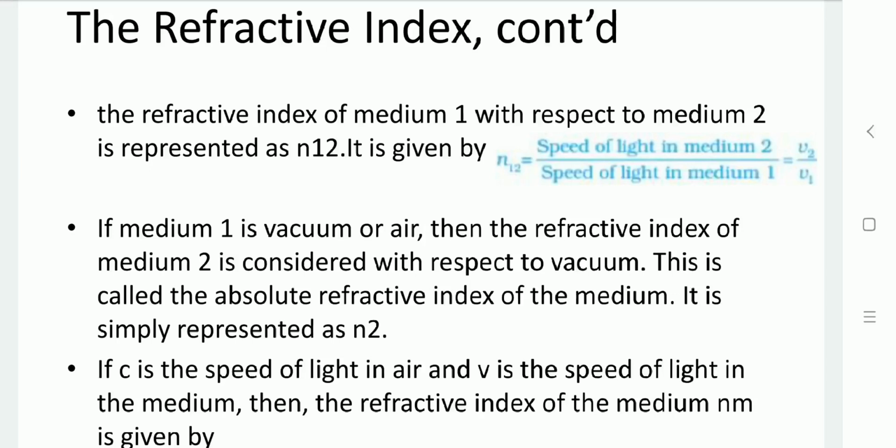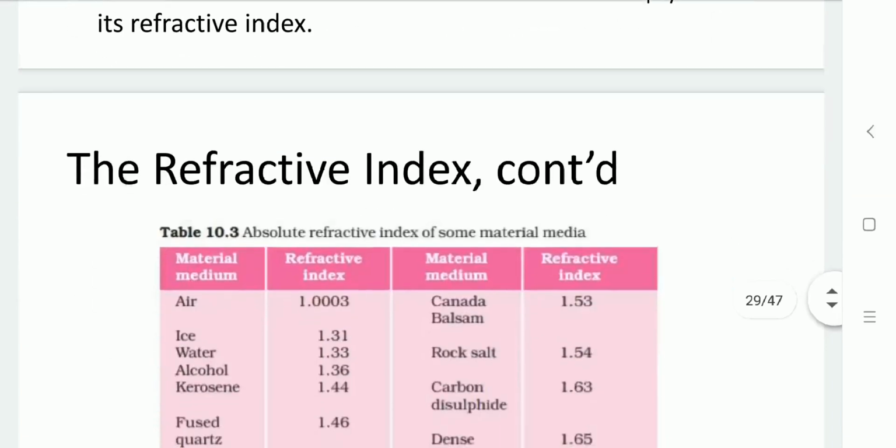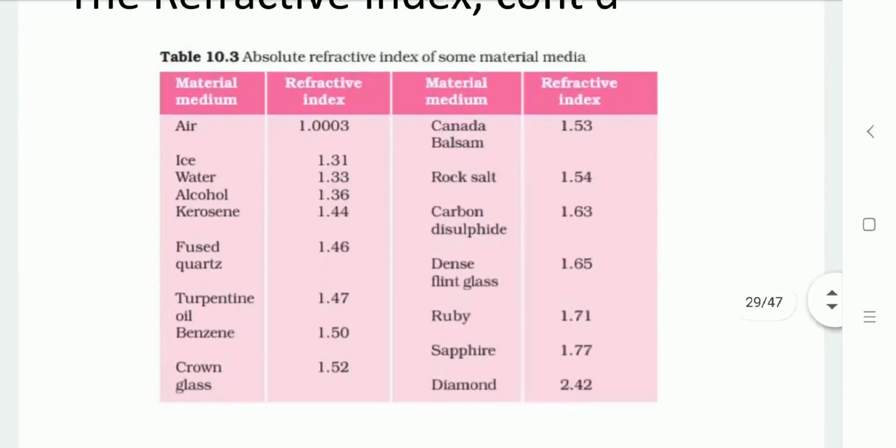Here the speed of light is C in vacuum and V is the speed of light in the medium. So the refractive index can be defined as N2 equals C by V, that is the absolute refractive index. Here a table is given for the absolute refractive index, which is compared with vacuum or air.